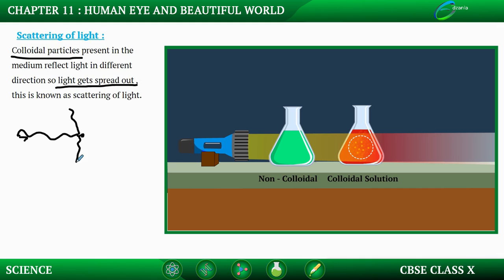What happens in the scattering? In the scattering of light, each single particle is reflecting the light in different directions. That's why you can see the light ray passing through there. So if it is a colloidal particle, it will reflect the light ray in different directions. Because of the scattering, because of the diffused reflection of the light ray by the colloidal particles, we can see the light ray passing through a colloidal solution. This is known as the Tyndall Effect.